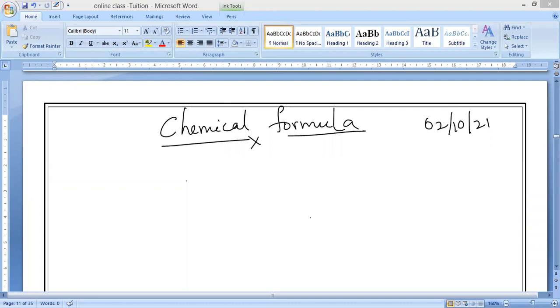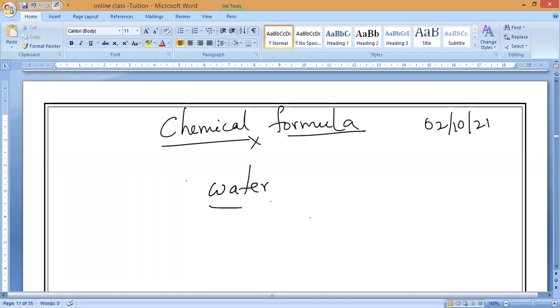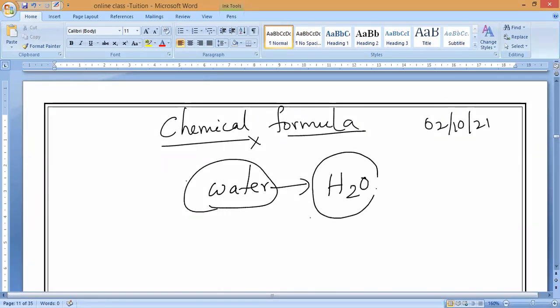What is the well-known compound for us, guys? Let me take water. If I take water, I don't know what is present inside, but if I read the chemical formula, what do we mean by chemical formula? What is the water chemical formula? Everybody? H2O. Correct? If I see this chemical formula, it is representing the composition of a molecule of the compound. Is it yes or no, guys?